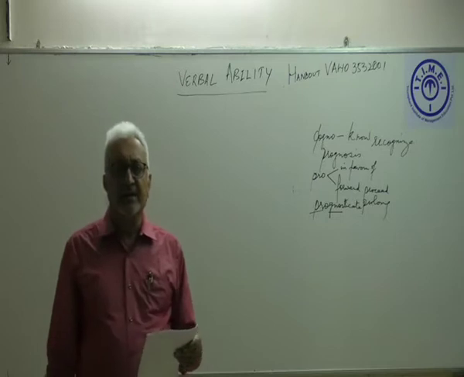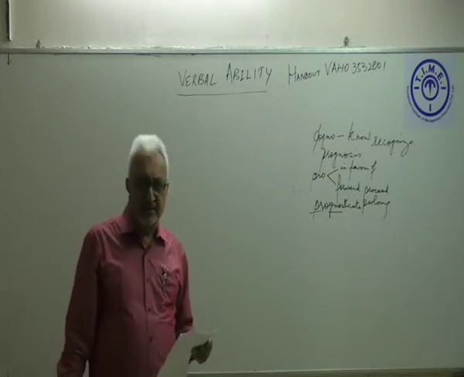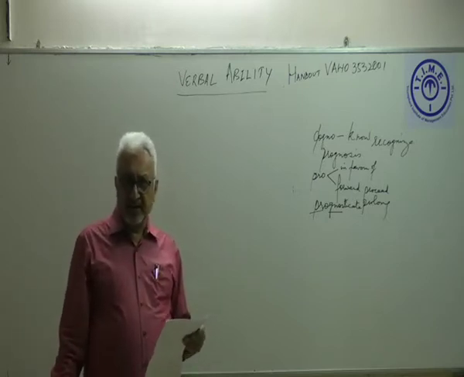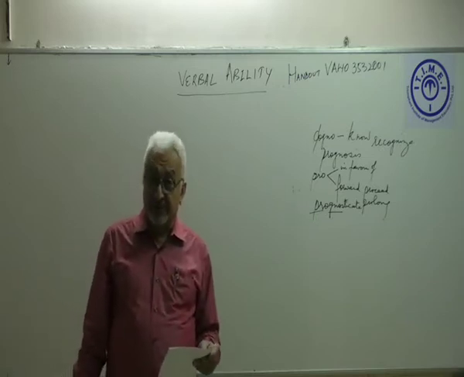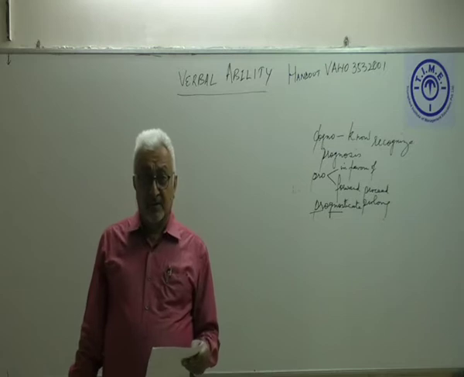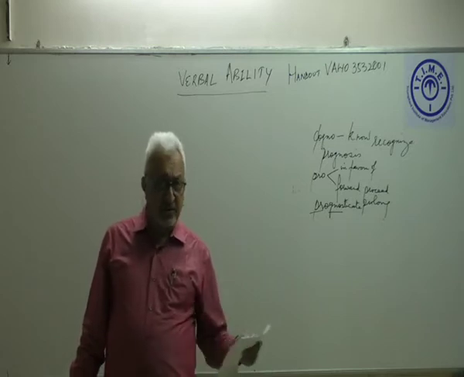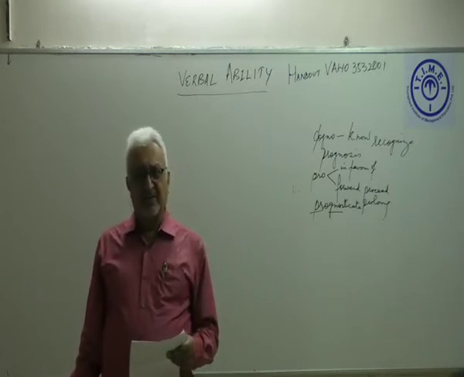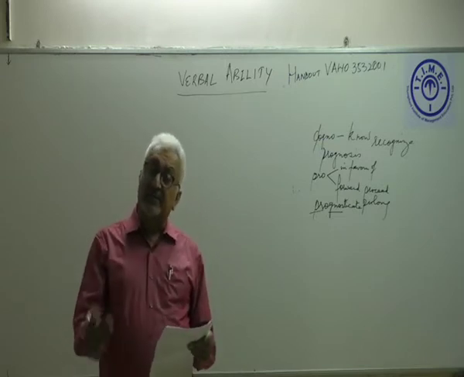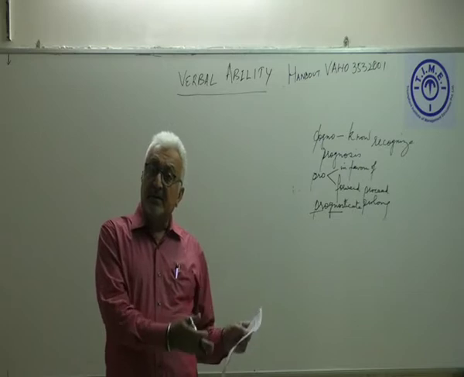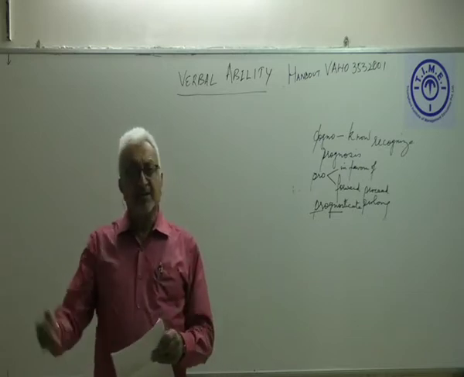Next word is complacent. Now, some of you may have heard the word complacent, because many times your parents also tell you during your board examinations or even earlier that don't be complacent. So what does the word complacent mean, and why does the word complacent spell with these letters?